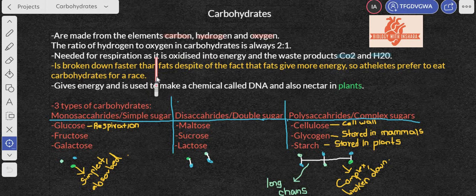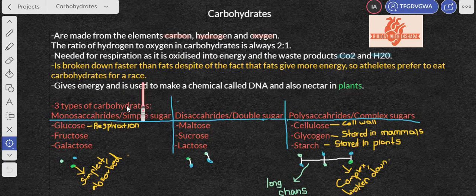So 1 gram of fats should give you around 39 kilojoules of energy, and 1 gram of carbohydrates should give you around 16 to 18 kilojoules of energy. So although fats give you more energy, carbohydrates are more convenient, easy, and efficient because they're broken down faster, and then they can be utilized by the body cells faster.